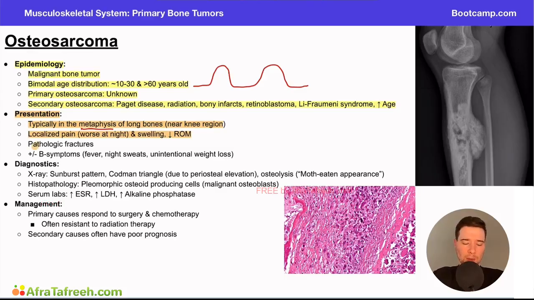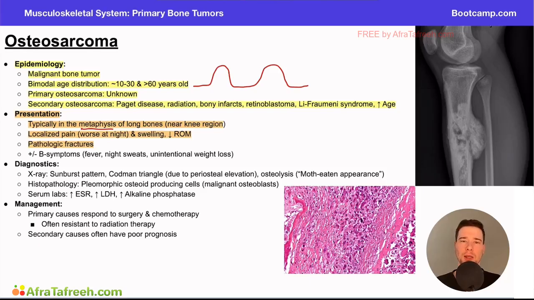These patients can also have pathologic fractures, and we talked about that previously, but just as a reminder, a pathologic fracture is a fracture that would occur in a scenario we wouldn't otherwise expect it to occur. So a possible example is somebody takes a step off of a stair. We walk downstairs all the time. Usually you don't break your leg. But if somebody steps down the stair and fractures their femur, this is a low energy mechanism for a fracture to occur. And so when a fracture occurs with a very minor injury, this is often due to underlying bone disease or poor bone formation, predisposing the patient to having a higher risk of the fracture occurring.